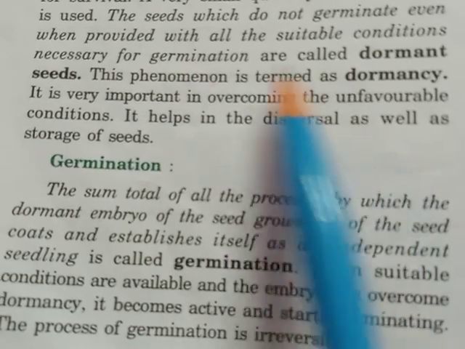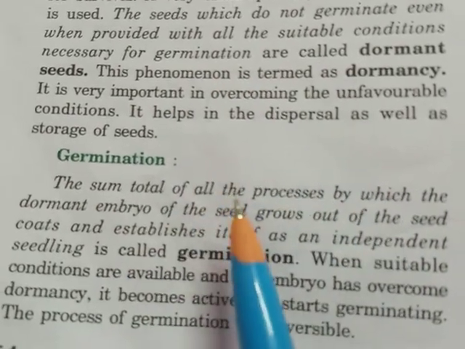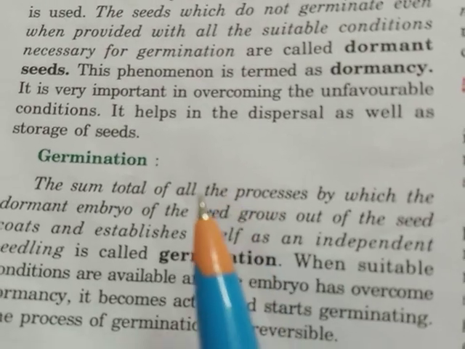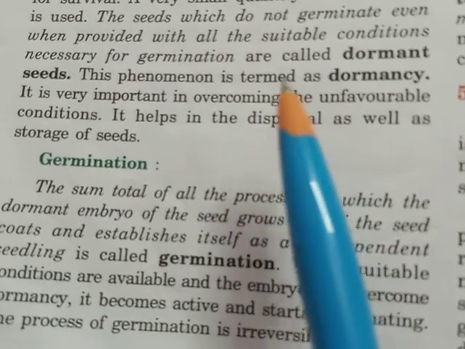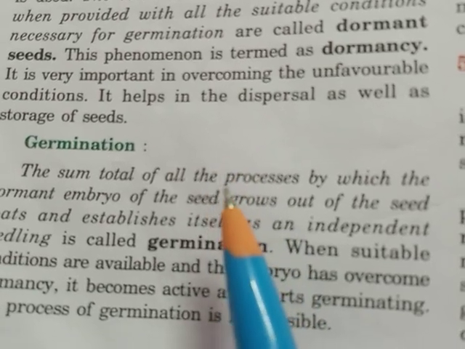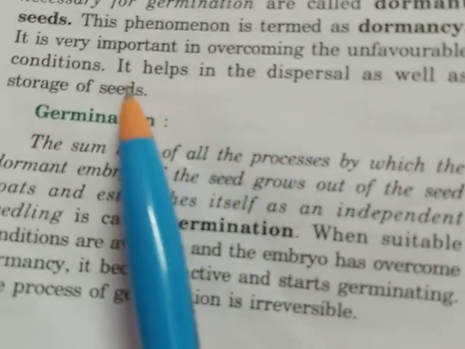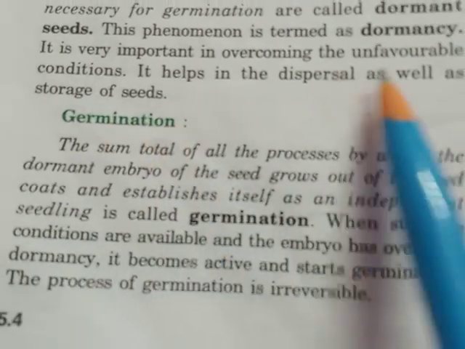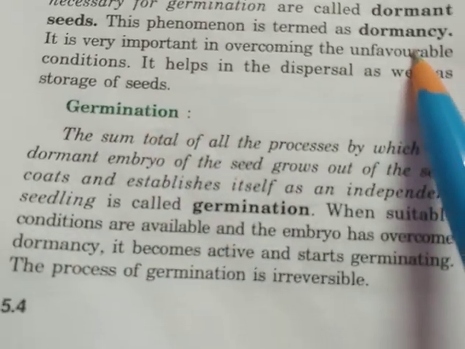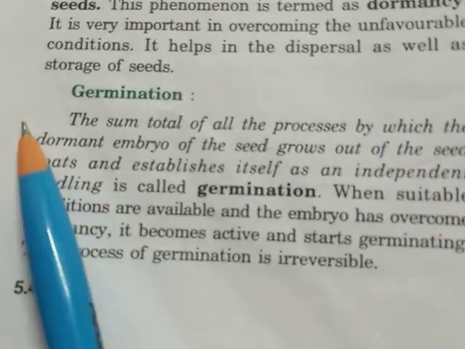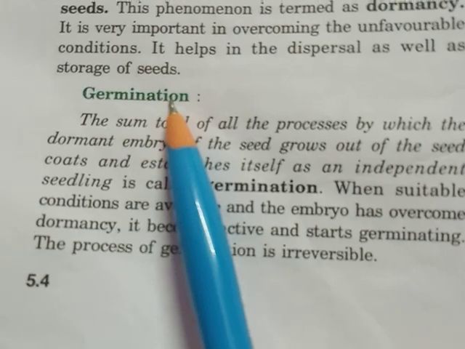Children, this is an evolutionary adaptation which helps the seed to overcome unfavorable conditions. It helps in the dispersal as well as the storage of seeds.